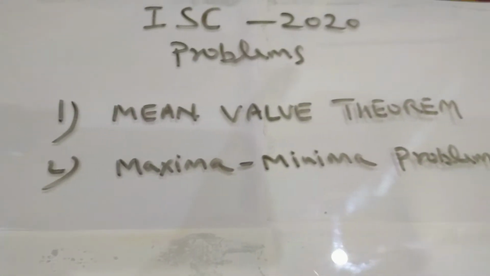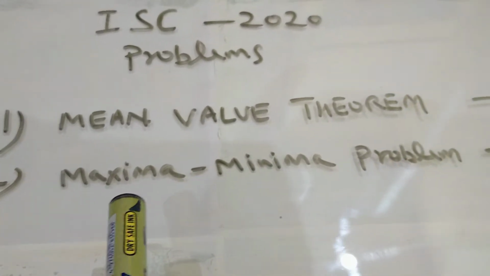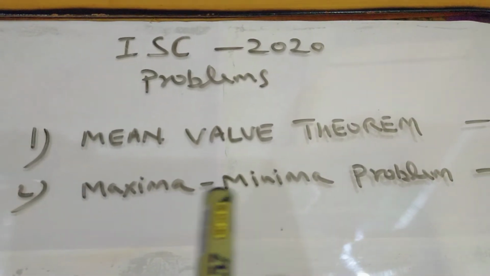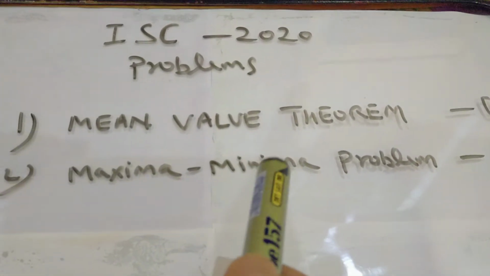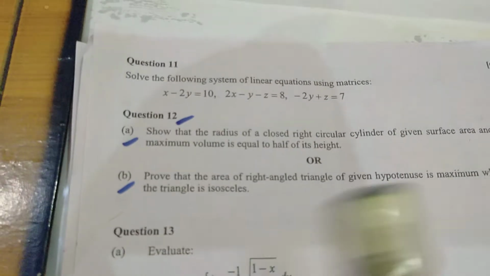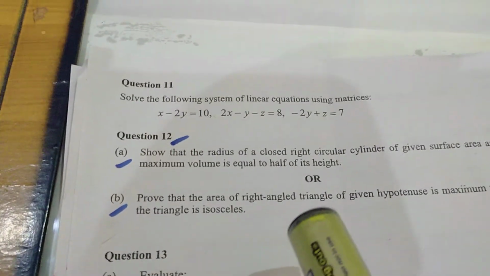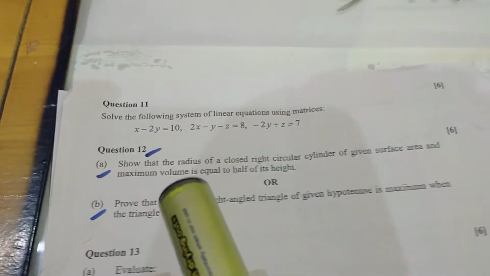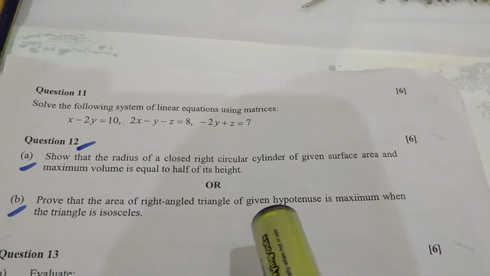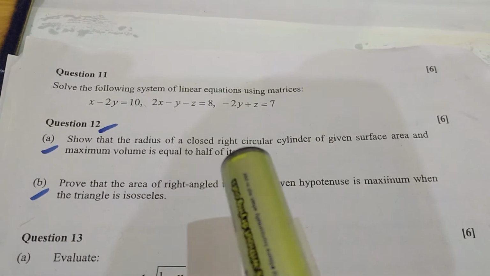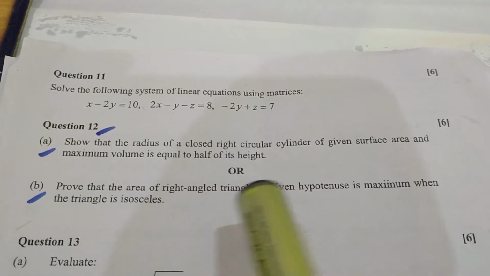Now students, let's proceed to the next type of question. This is a maxima minima problem, and it has come for 6 marks. Let's see how many questions they have asked from this topic in the board examination 2020. This is the 12th question in the question paper. I marked question number 12, and a choice is given, and both questions are from maxima minima. So I will solve both the questions over here.